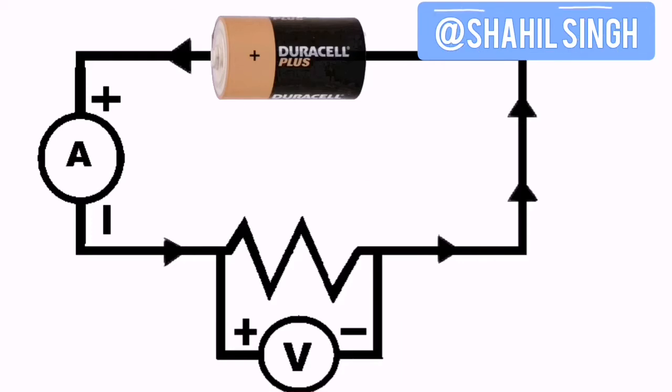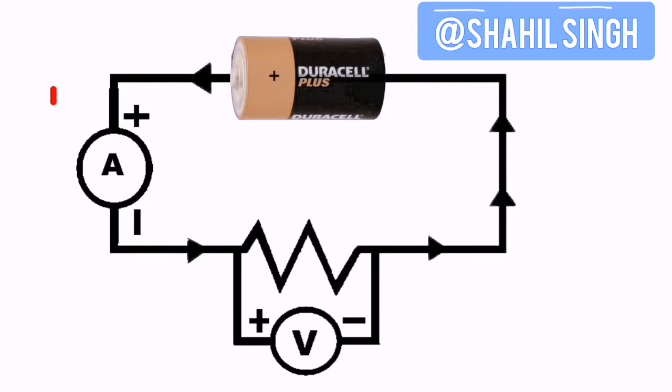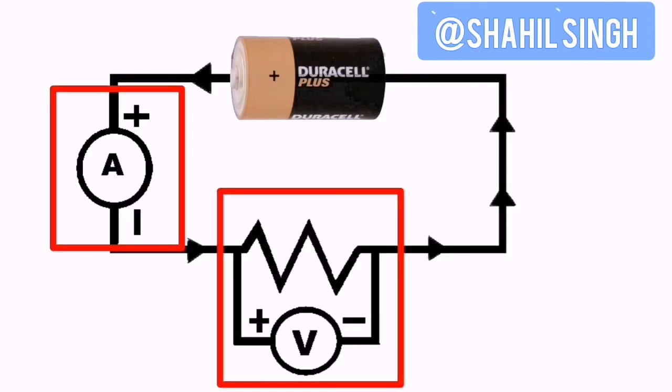Also do remember that the ammeter is always placed in series with the resistor or the battery in a circuit. So you always have to place an ammeter in series with the circuit and a voltmeter in parallel to the connection.